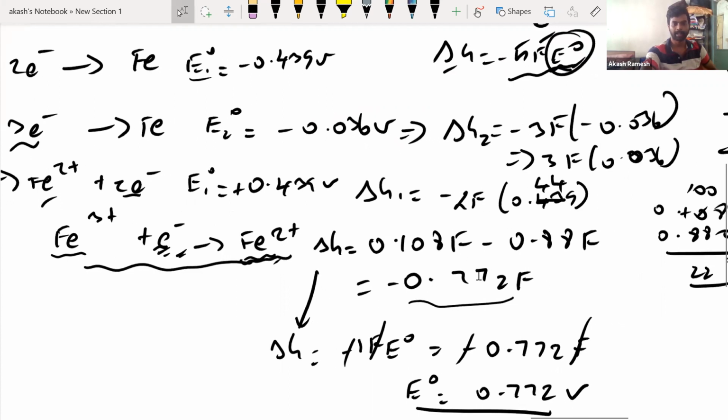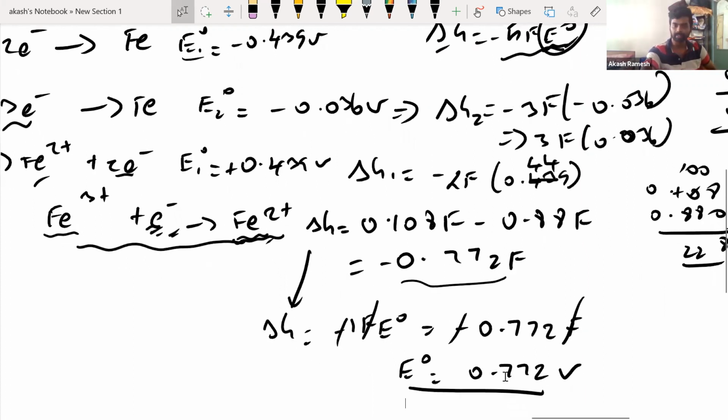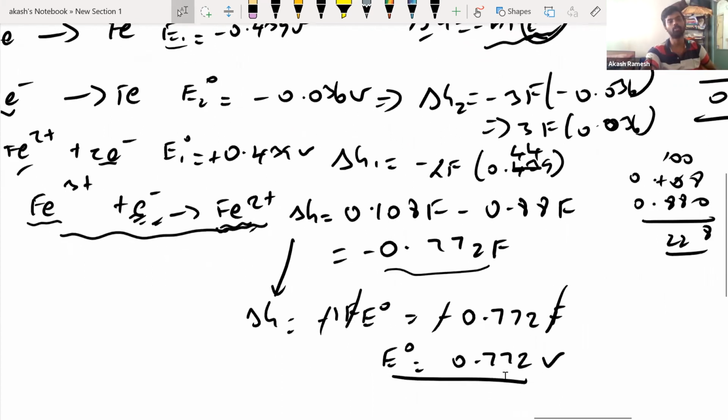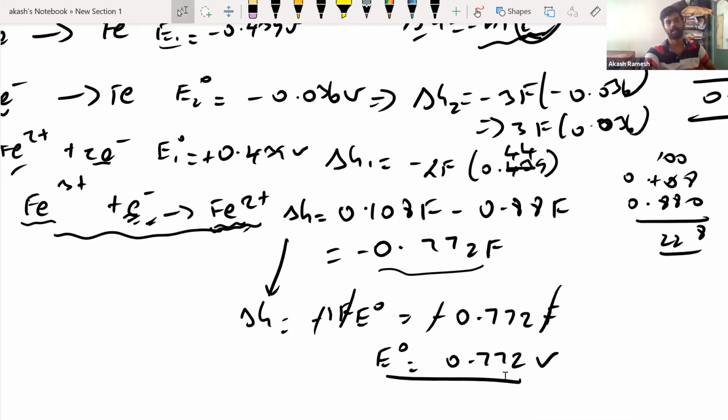Then I calculated delta G. Again, I used delta G as minus NF E naught. So the F and F will cancel. So you will see that the E naught value is plus 0.772 volts. That's the answer to this question, and the answer matches. Absolutely.